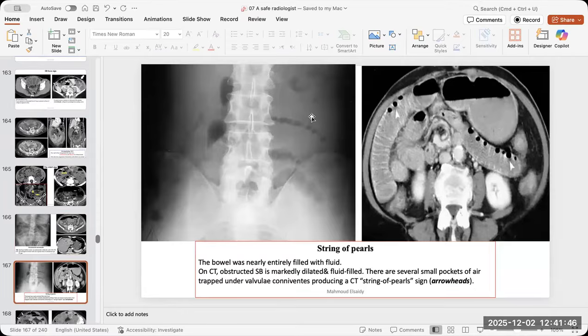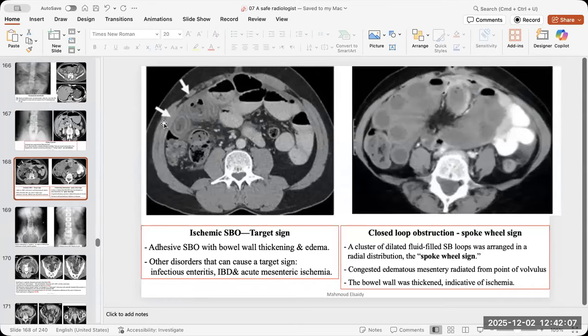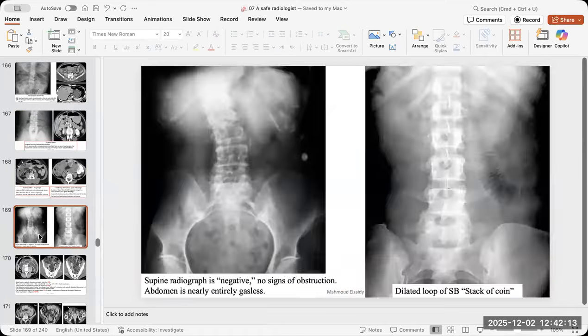And the string of pearls sign indicates that this obstruction is in a late stage, where the whole bowel is filled with fluid now. There is no air fluid level because the whole bowel is filled with fluid. So this is a later stage in obstruction. Here, the target sign of the wall for strangulation, the spoke wheel sign for closed loop obstruction.